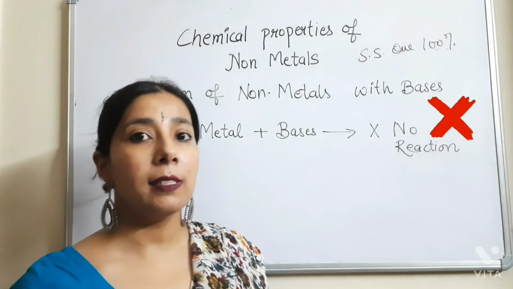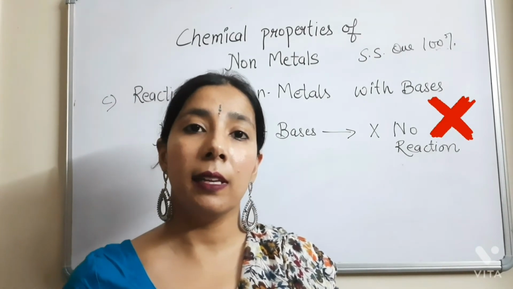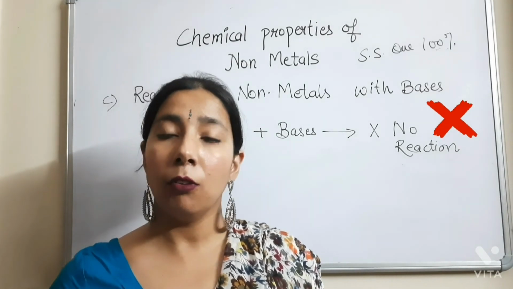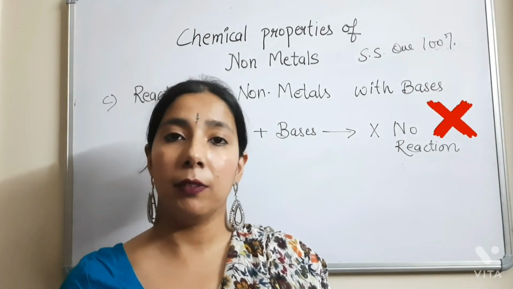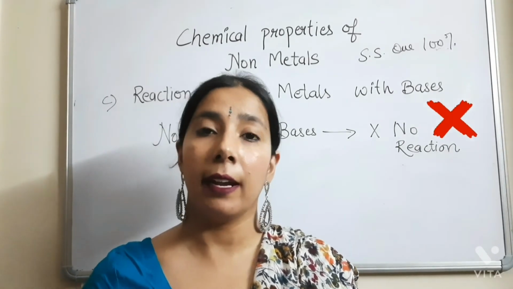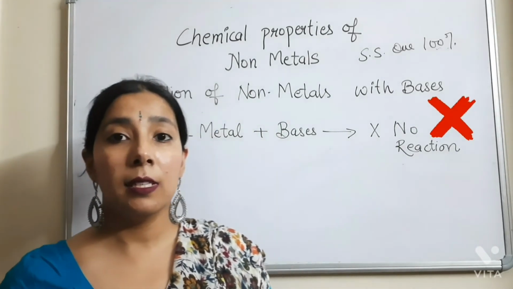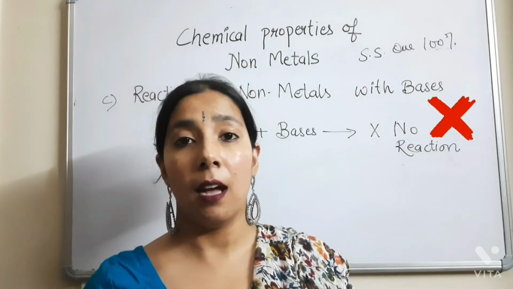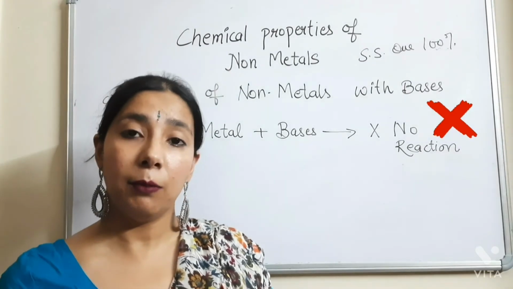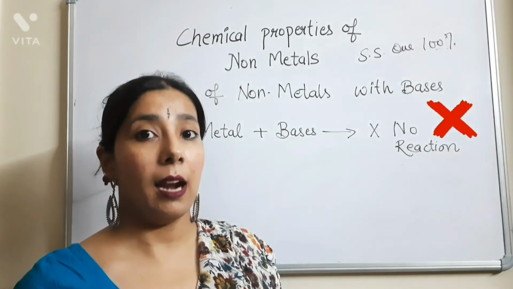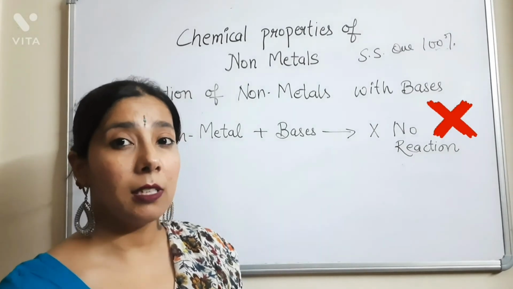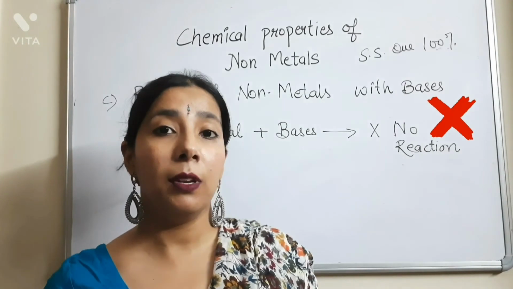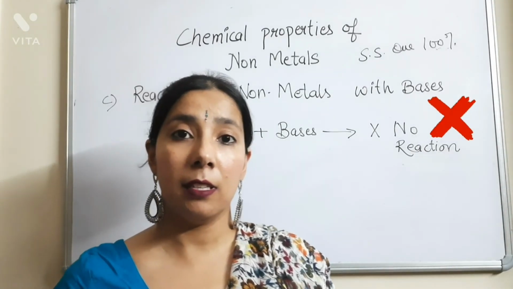But there are some non-metals that react with the bases, and these are very complex chemical reactions that you are going to study in your higher classes only. So till now you just need to know that the non-metals generally don't react with the bases, they give no reaction when they are acted upon by the bases. So these are the 4 points under which we discussed the chemical properties of the non-metals, that is how they react with oxygen, how they react with water, and how they react with acids and with the bases. I also discussed one very important question in this video. I hope you watched this video very carefully. Let's revise the topics that we did in this video.